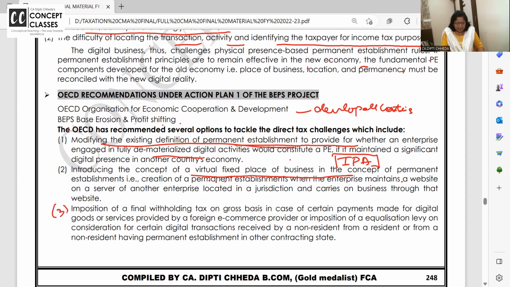Third, this is the third point: imposition of final withholding tax on a gross basis in case of certain payments for digital services through an e-commerce operator. This is the way. When we are paying from India to Zoom, we deduct and pay to the government. Are you getting it? I am paying a yearly membership of 18,000 to Zoom. In that, say 6% of 18,000 I will give to the government as tax, and I will deduct it and pay the rest to Zoom. Simple TDS concept. You all know what the TDS concept is?